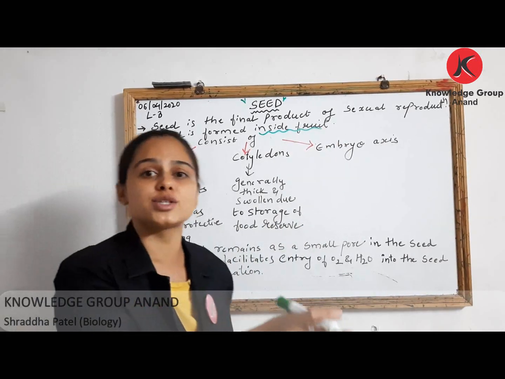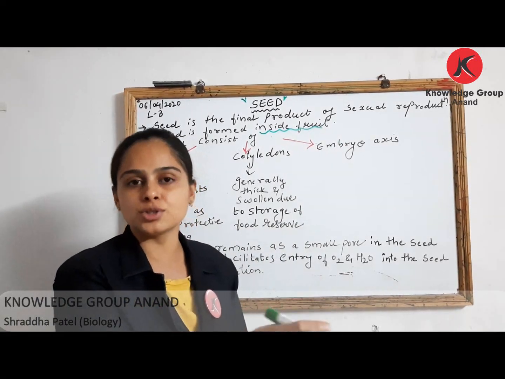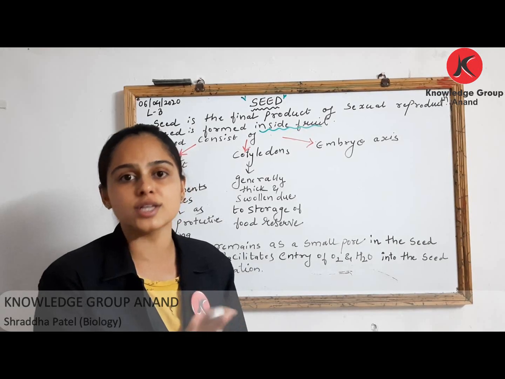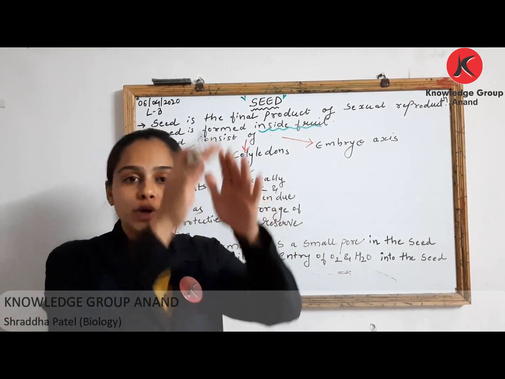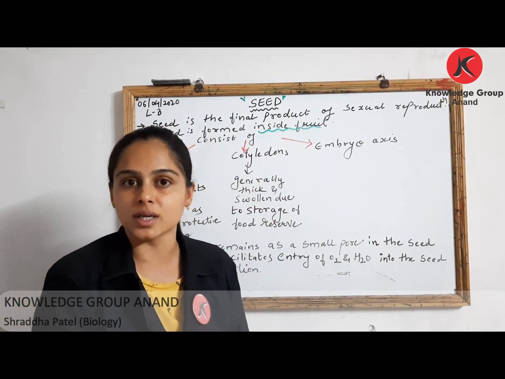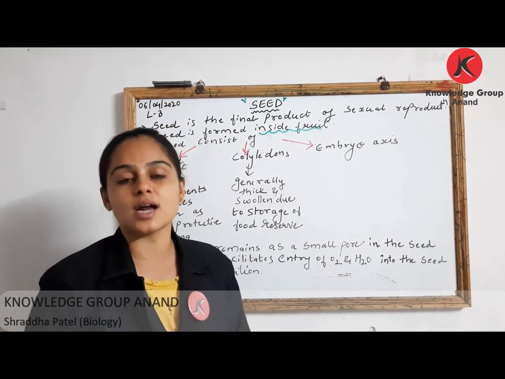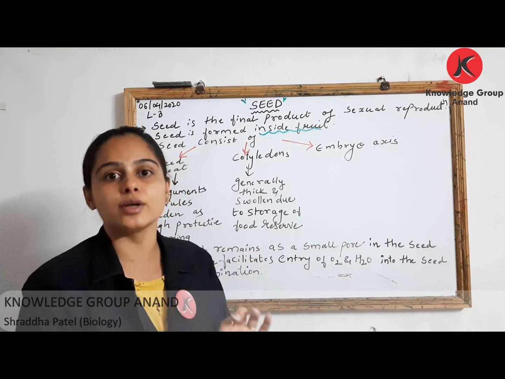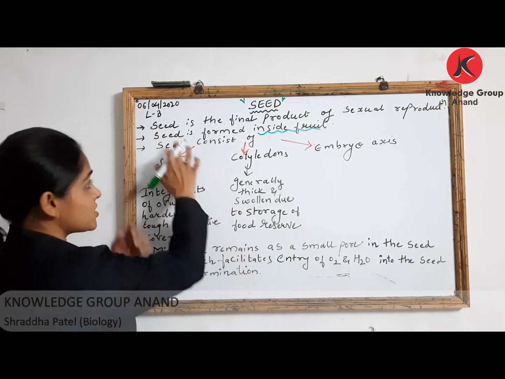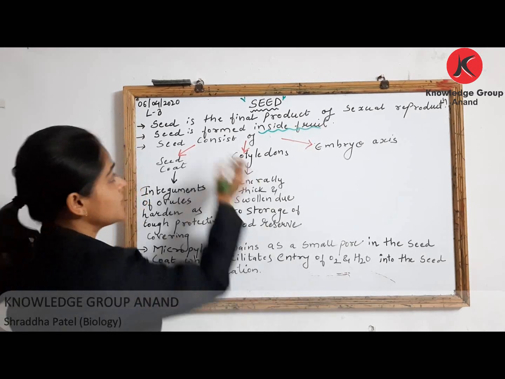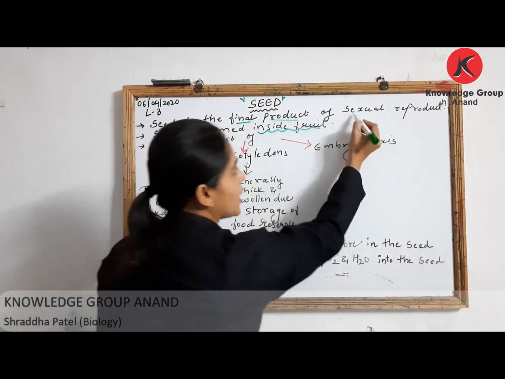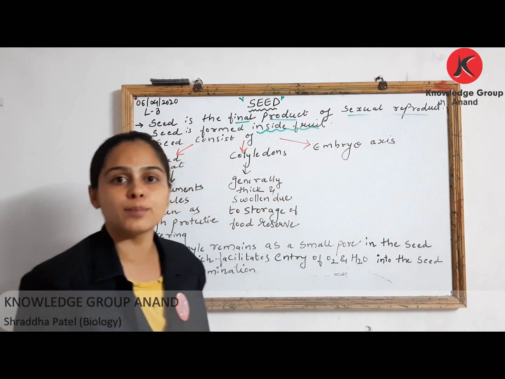So in angiospermic plants, your ovule is not naked like in that of your gymnosperm. Your ovules are covered by ovary, so of course your seeds are going to form inside your fruit, right? As I said, seed is the final product of sexual reproduction.